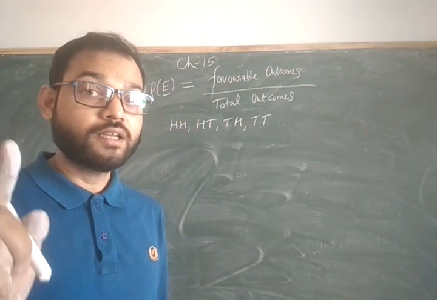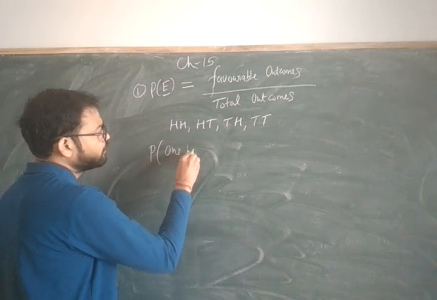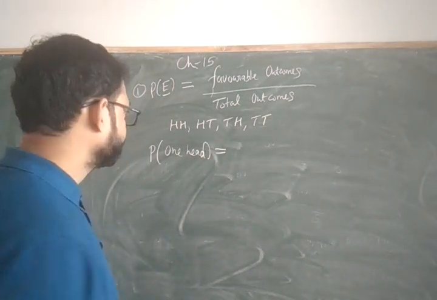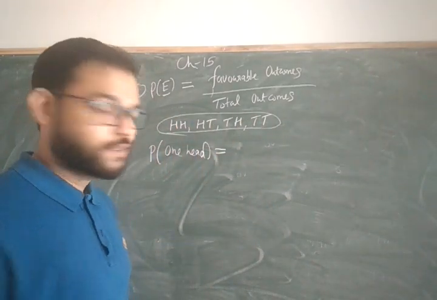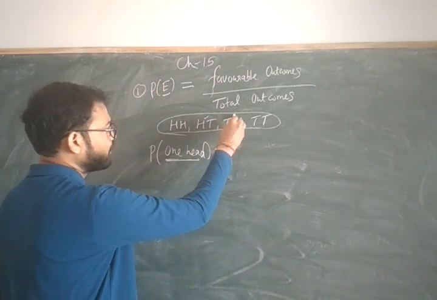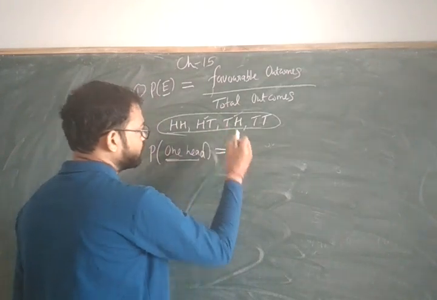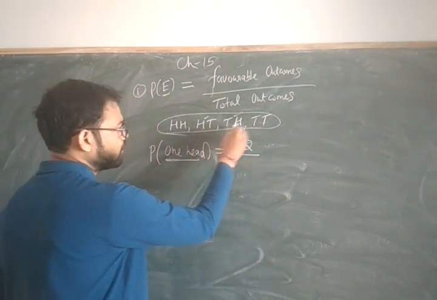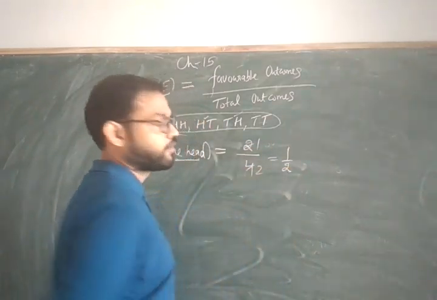So you will write P, and in the bracket you write one head, and that is equal to one head. Now from these 4 outcomes you will see how many cases have one head. Two cases are there in which there is one head, that is 2 upon total. The total is 4. So just divide it, and the answer is 1 upon 2.